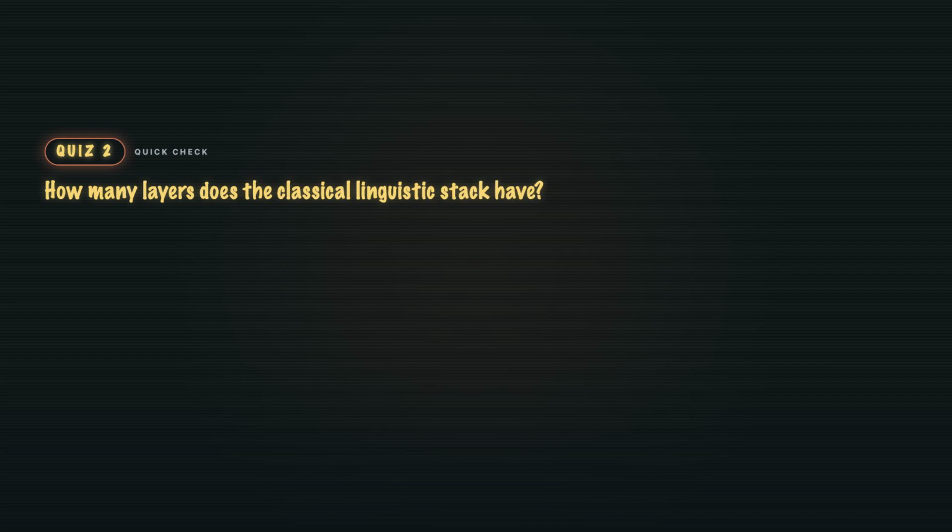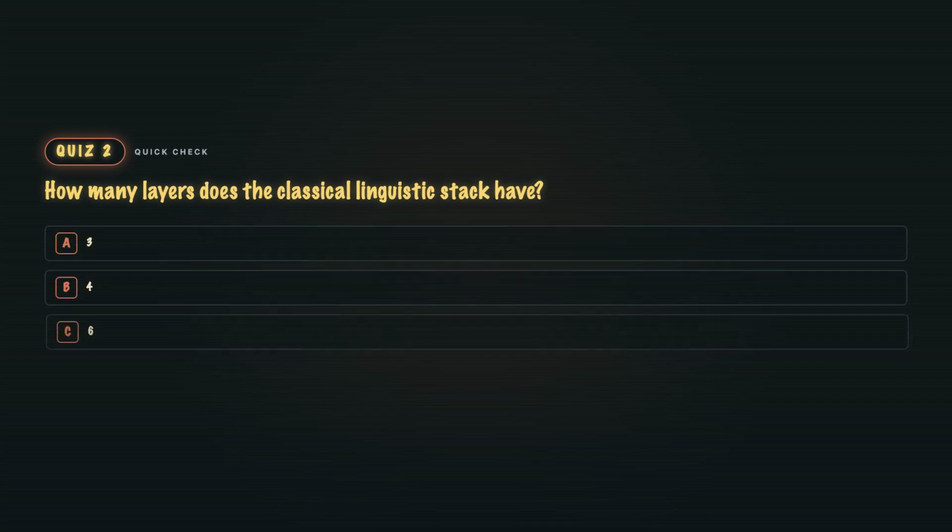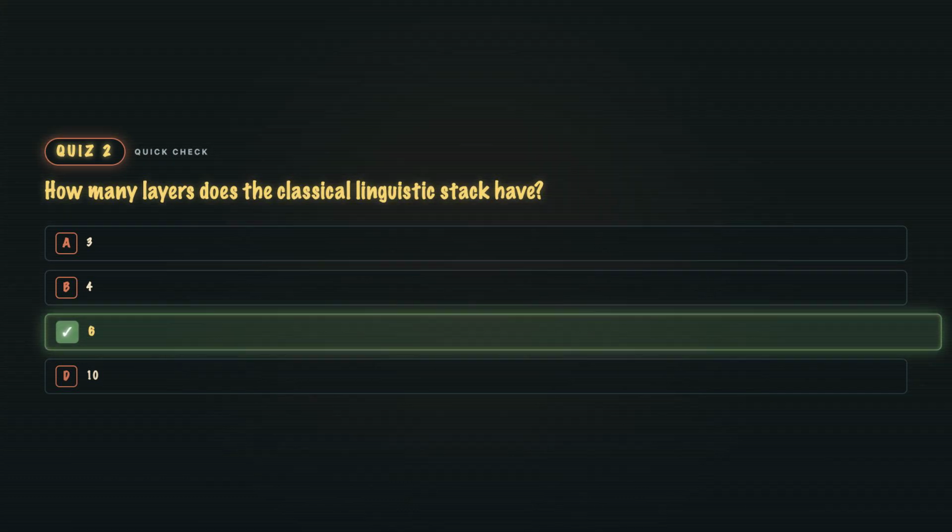Quiz 2. How many layers does the classical linguistic stack have? A, 3, B, 4, C, 6, or D, 10? C, 6. Phonology, Morphology, Syntax, Semantics, Pragmatics, and Discourse. Some textbooks combine Pragmatics and Discourse into one, giving 5. Either way, the order is bottom-up from sound to conversation.